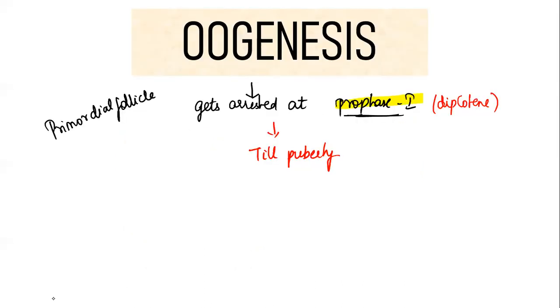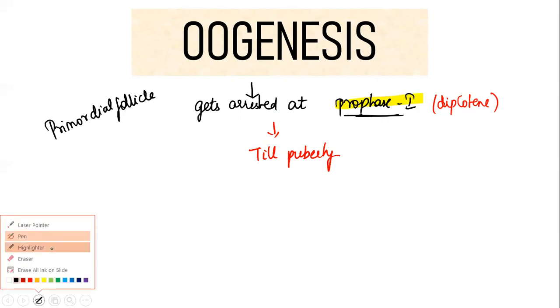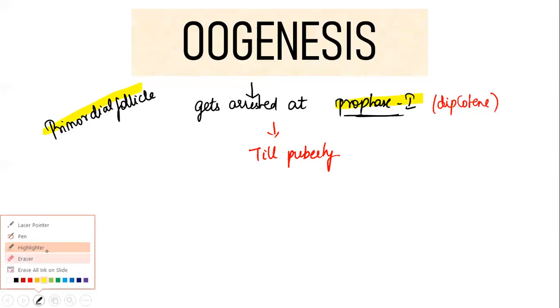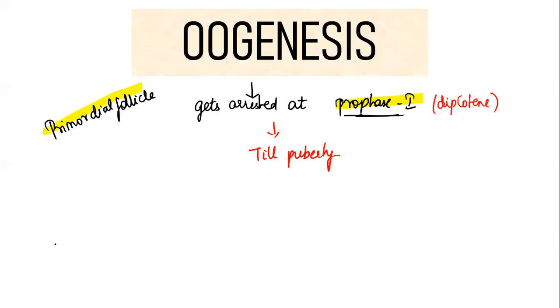So till puberty, the ovary is going to contain primordial follicles. Now, at birth, the number of primordial follicles will be in lakhs, approximately 6 lakhs to 8 lakhs. But when it comes to puberty, we will have only approximately 40,000 primordial follicles, right? At birth it will be in lakhs, and when it comes to puberty it will be only around 40,000.